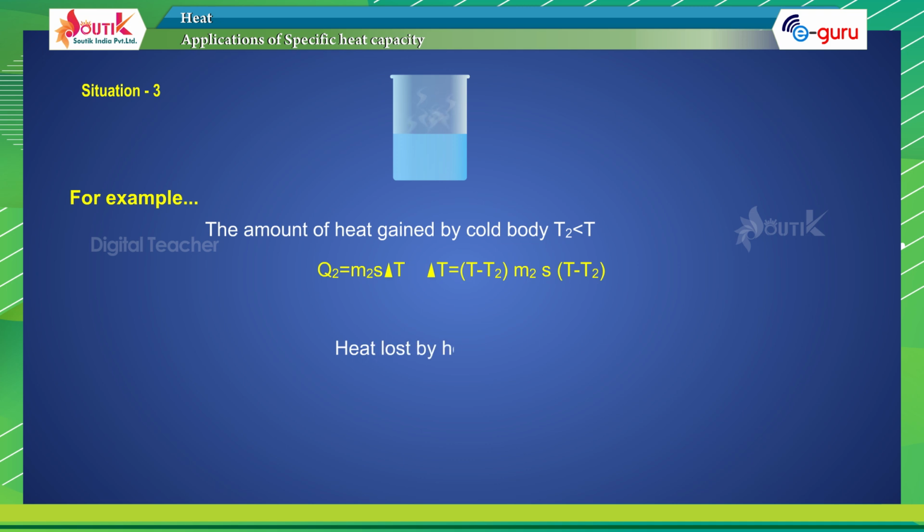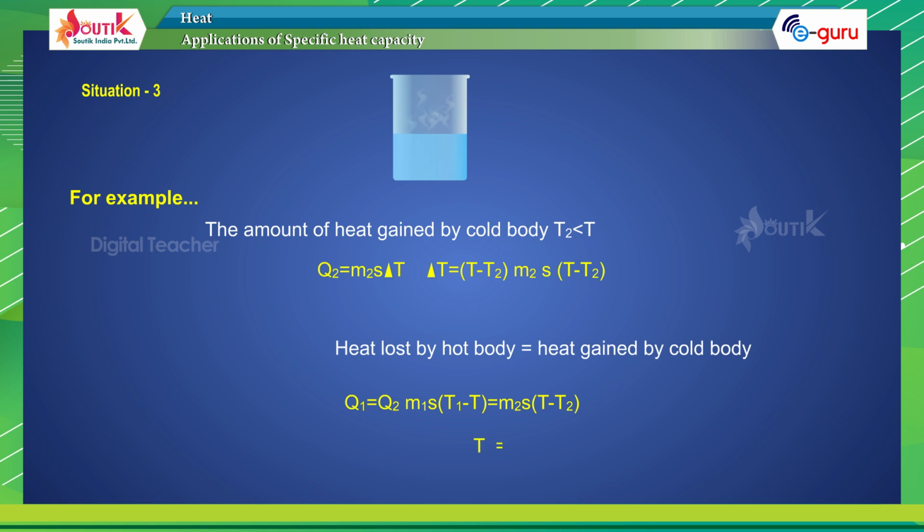Heat lost by the hot body equals heat gained by the cold body. That is, Q1 equals Q2. M1 S into T1 minus T equals M2 S into T minus T2.